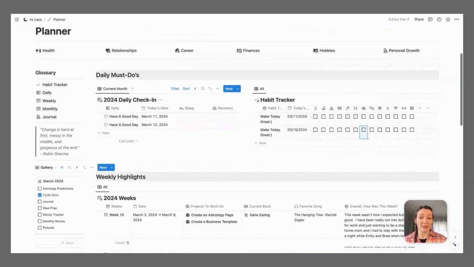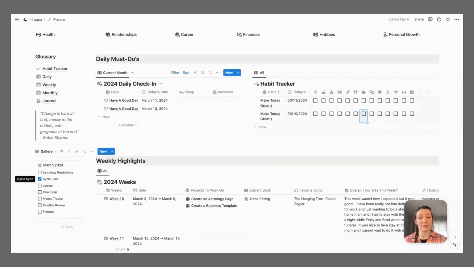So on top of having the monthly calendar, I also have a different monthly page where you can go in and do monthly reviews and also checkoffs. So this is the gallery view of that database, and I have a checkoff for everything that I like to do every month. So I like to look at what is coming up astrologically. I like to plan out how my cycle is going to be. I like to journal, plan out my meals, do my finances, do the monthly review, and then every month I take the pictures off my phone and then categorize them on my computer into different folders. So I will drill into this and show you what I do every month.